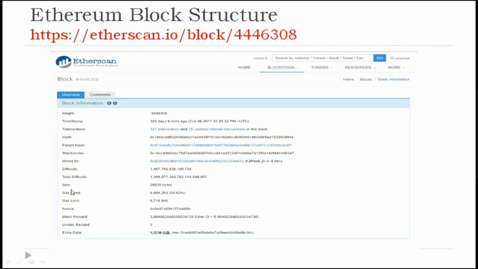Difficulty of this block, total difficulty, size, gas used, gas limit, nonce, block reward. So all these, you look at here, difficulty, total difficulty, size, are just like Bitcoin. What extra is there? The contract information, that is 28 contract internal transactions are there, and a total of 127 transactions are included in this block.